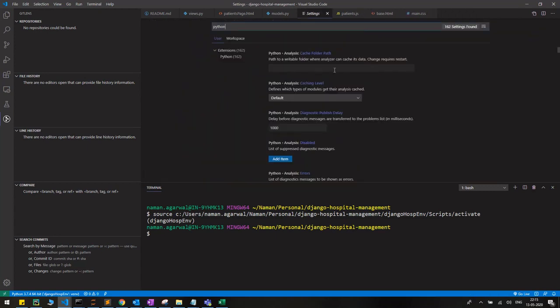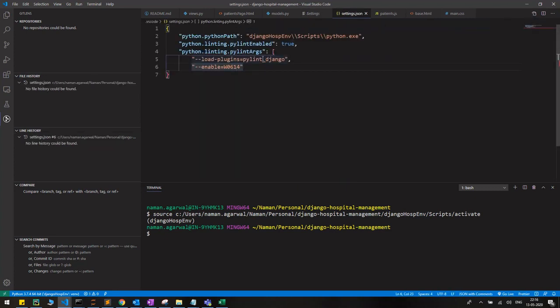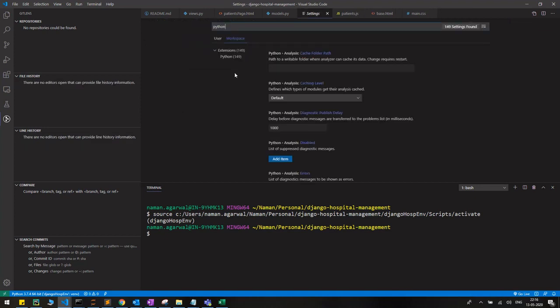Remember two things. There are two tabs: the first is User, and the second is Workspace. If you want to modify settings related to your workspace, you click here and you get a different file that is related to the workspace only. What is a workspace? You can think of User as your whole system, with settings applied for every project, but a workspace defines a particular project. For example, settings related to a project, like adding virtual environments, can be added in the workspace settings.